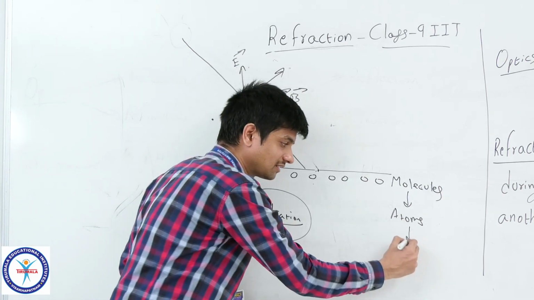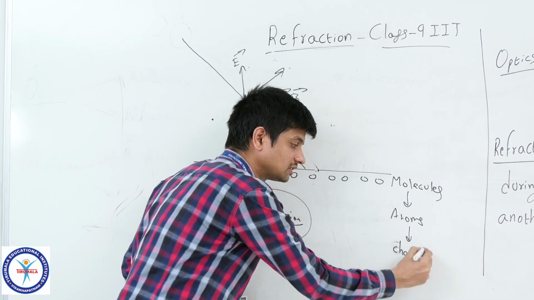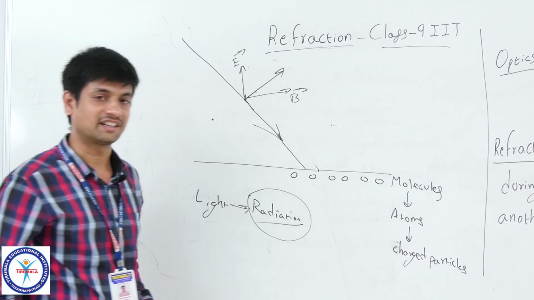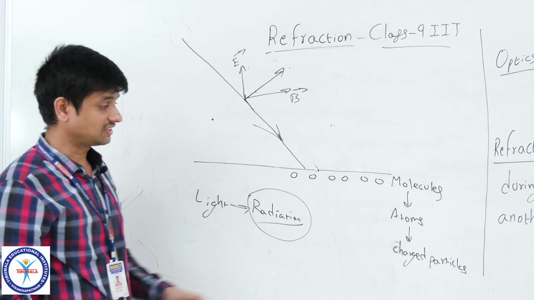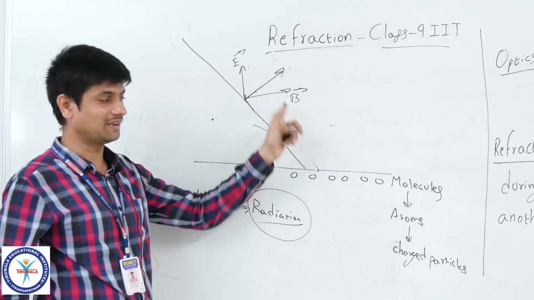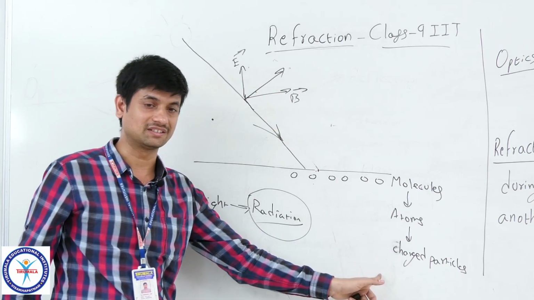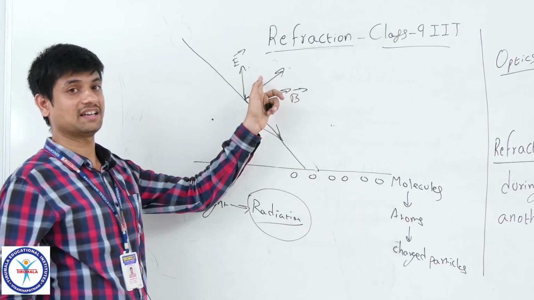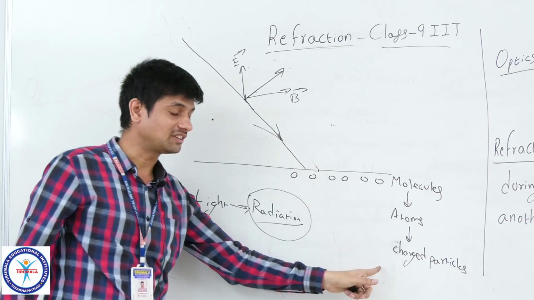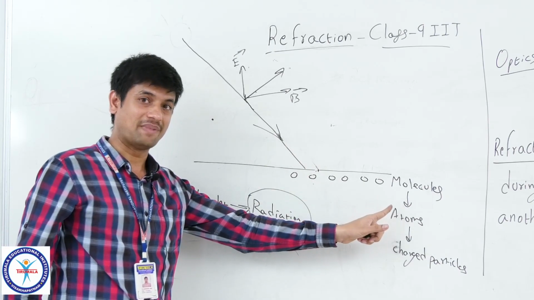Atom contains charged particles. These charged particles interact with this radiation. Why? Because this has the electromagnetic field strength, and this one also has the electromagnetic field strength. This is being oscillated, and this one is also being oscillated, but all these oscillations are balanced with each other.